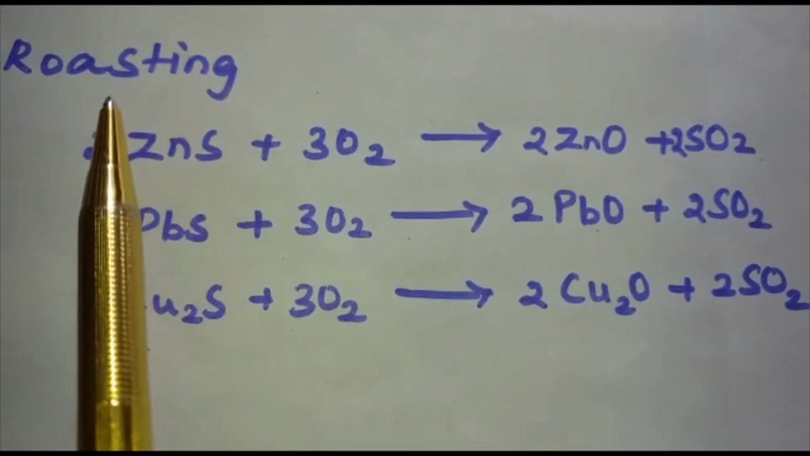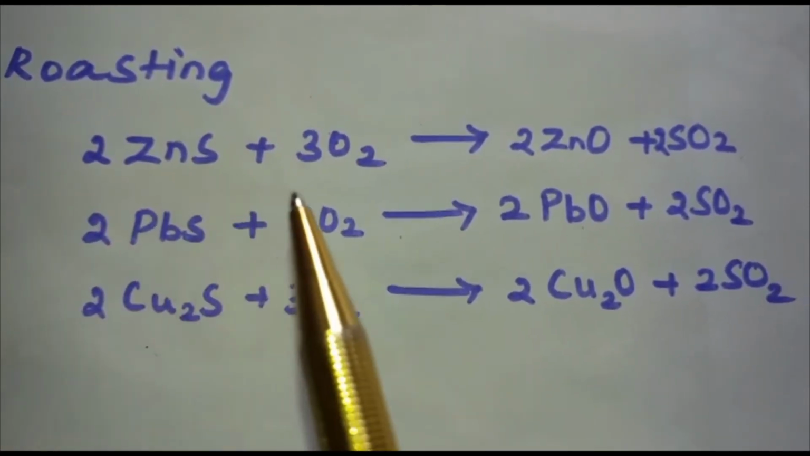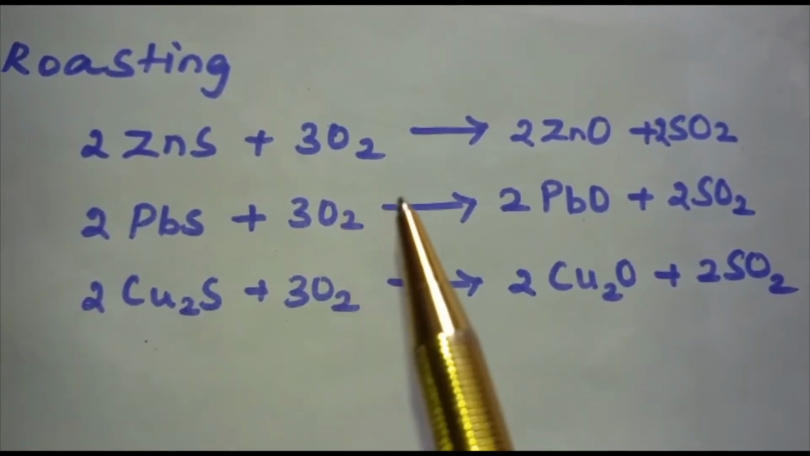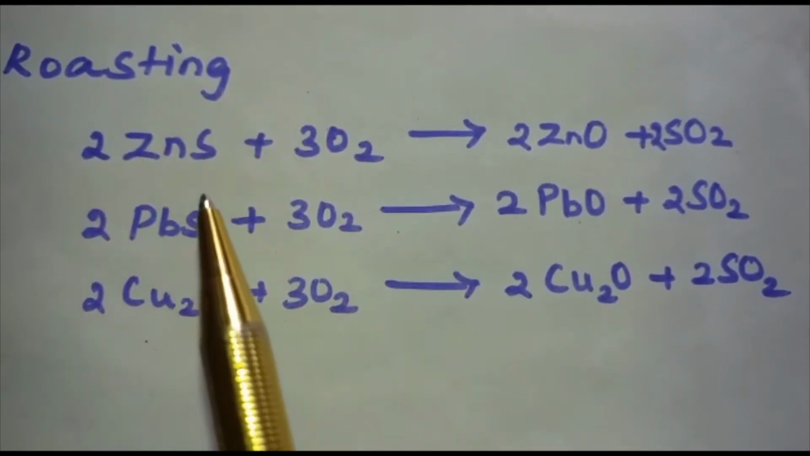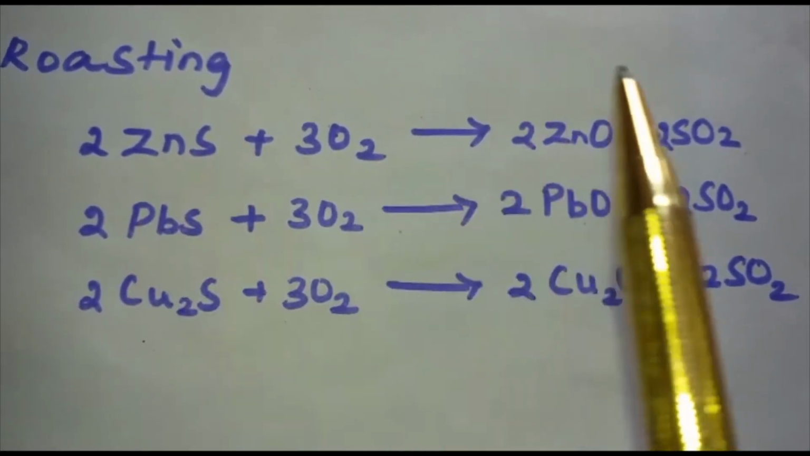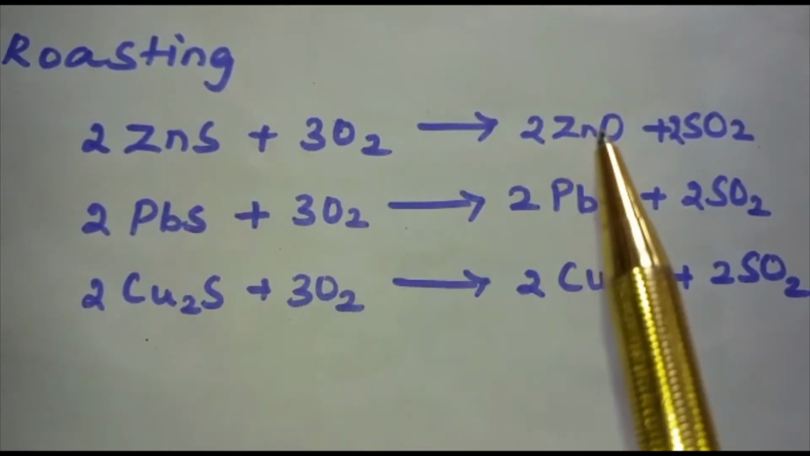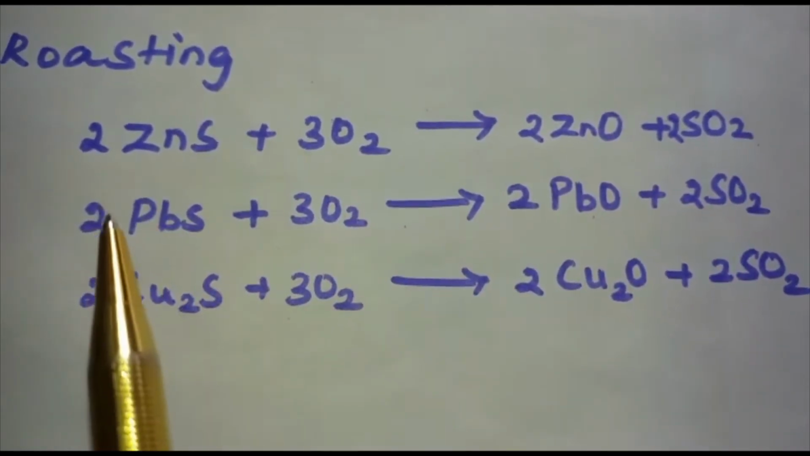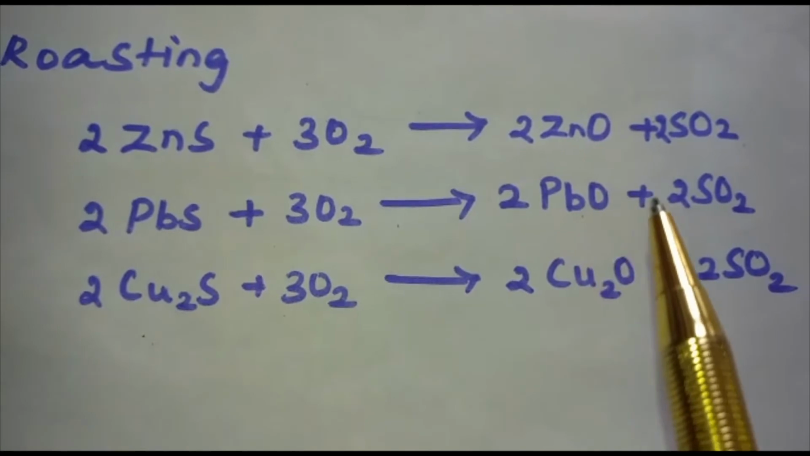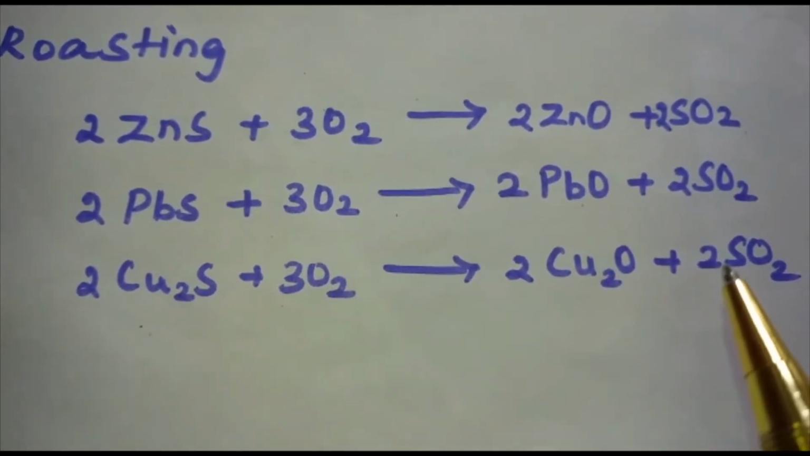In roasting, the ore is heated in a regulated supply of air in a furnace at a temperature below the melting point of the metal. Here we can see some of the reactions involving sulfide ores. ZnS plus O2 gives ZnO plus SO2. PbS plus O2 gives PbO plus SO2. Cu2S plus O2 gives Cu2O plus SO2.